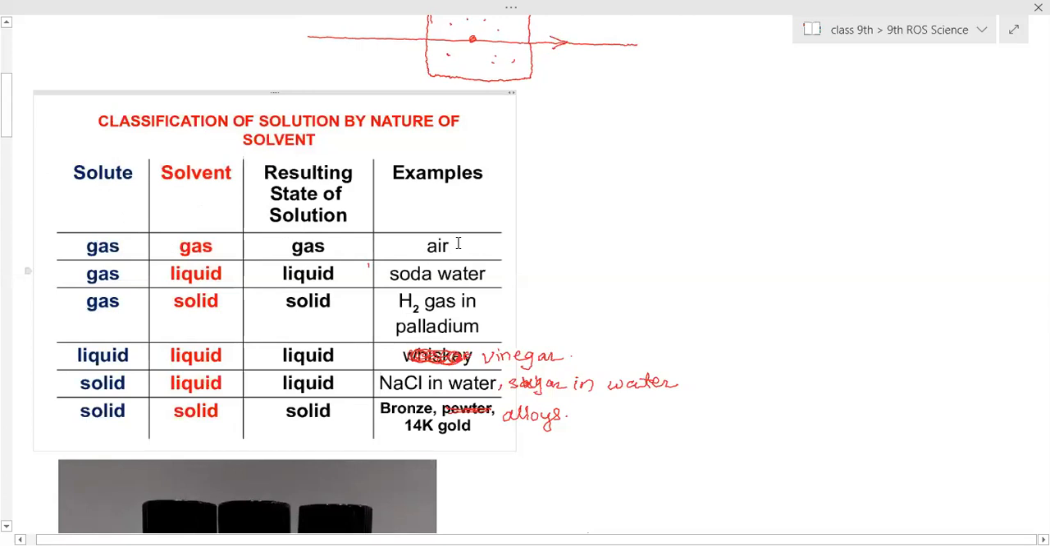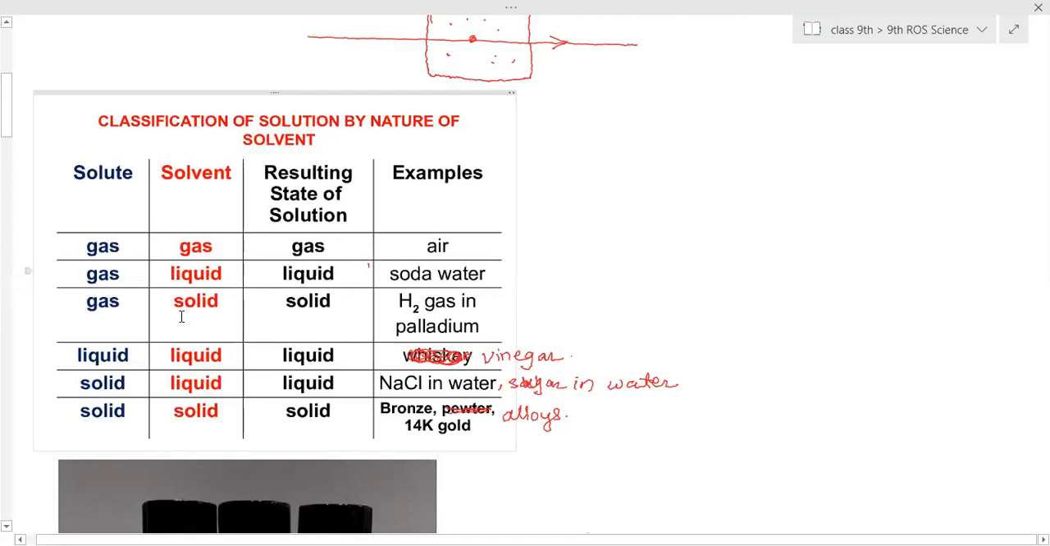In air, different gases have been mixed together. What is the larger percentage? Nitrogen. So we can consider that all other gases have been mixed into nitrogen. So air is an example where the solute is gas, the solvent is gas, and the resulting solution is in gaseous state. Now, if gas is dissolved into liquid, the resulting solution will be liquid, that is soda water or aerated drinks, in which carbon dioxide is dissolved into water.